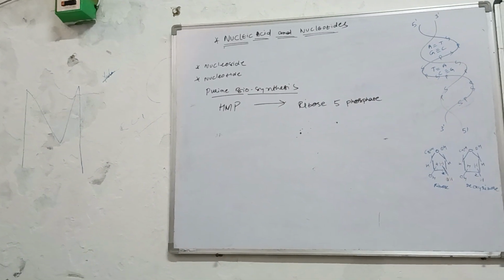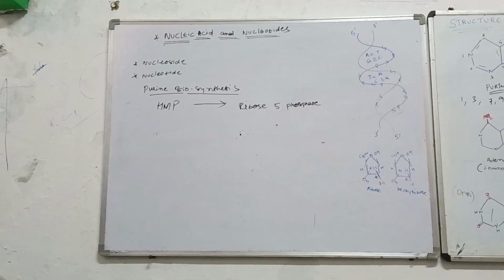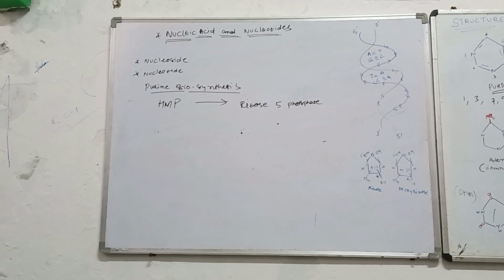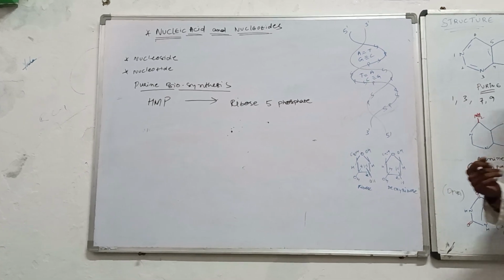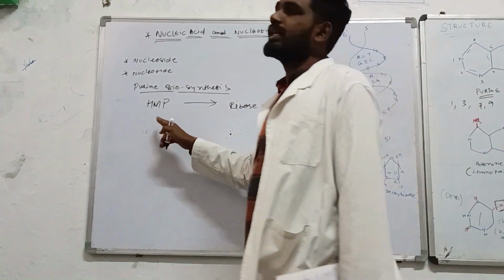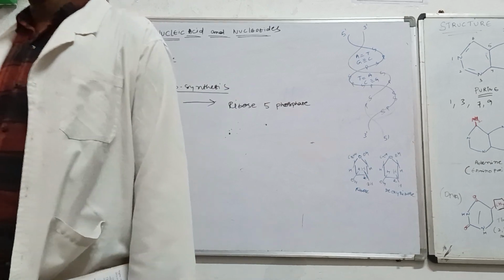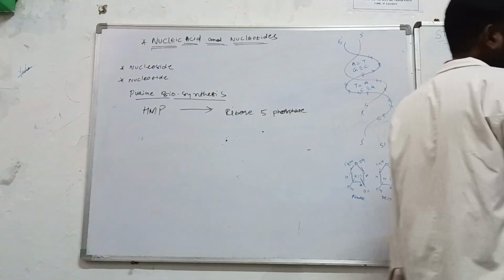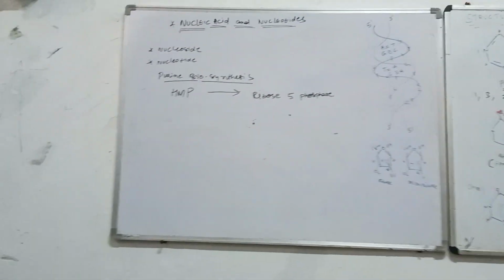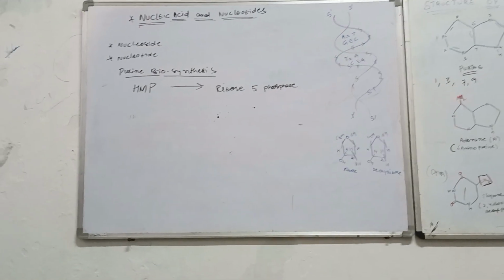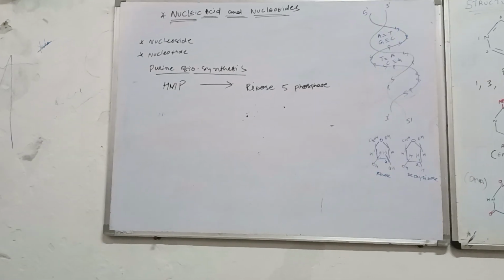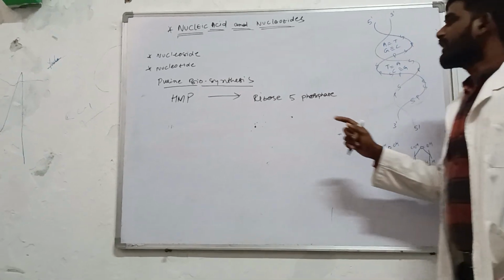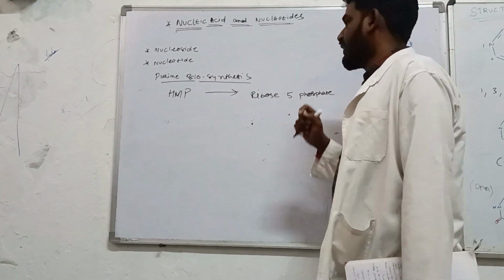I'll tell you the detailed cycle of the HMP shunt. Hexose monophosphate shunt. लाइक जैसा कि ग्लाइकोलाइसिस की साइकिल है, TCA की साइकिल है, ठीक है? वैसे इस तरीके से hexose monophosphate shunt एक साइकिल है, in which we are going to learn the different types of mechanisms of the glucose. So through the hexose monophosphate shunt, you are going to get the ribose 5-phosphate.